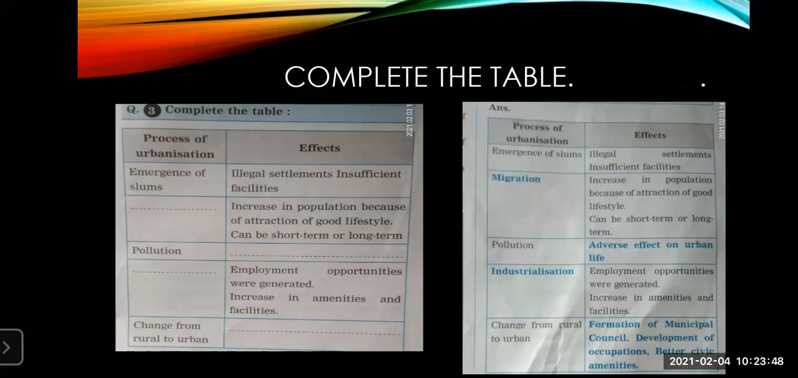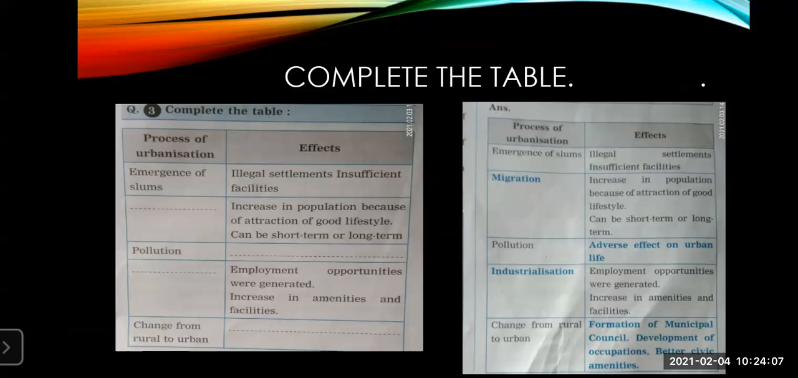What is that process called? That process is called migration. Migration means people move from one place to another in order to get job facilities. It can be for the short term or long term. Sometimes people stay over there for the long term, or sometimes they just migrate back to their own villages.